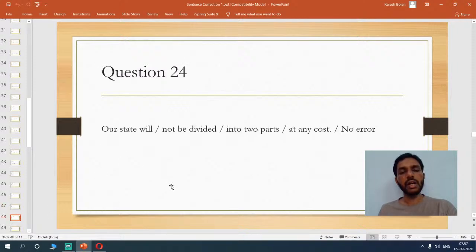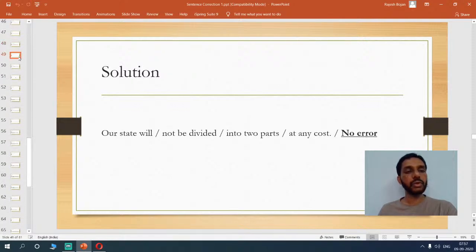Fine. Now here, our state will not be divided into two parts at any cost. Our state, okay, will not be divided, there is no construction error here, into two parts. Okay, we are talking about dividing the state into two parts. So basically, they are telling that our state under no cost will be divided into two parts. So there is no error here because everything seems to be perfect. So if you look at the sentence here, you see there is no error, okay, because everything is good.